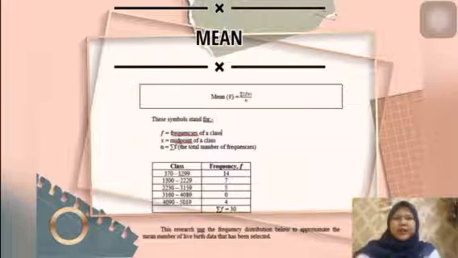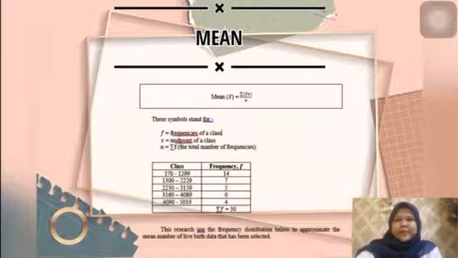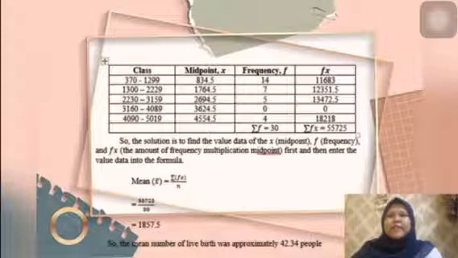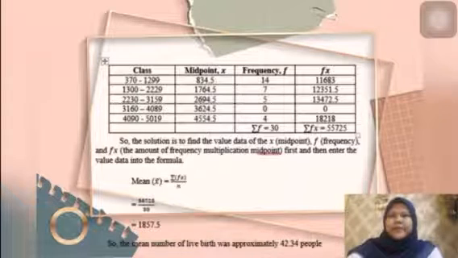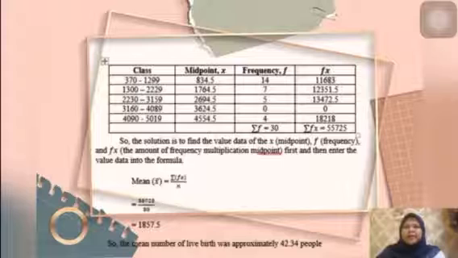For measures of central tendency, there are 3 main measures. We will start with the mean first. For the mean, firstly, we must have a table of class and frequency, which can be from our data selection. For the formula, x-bar equals the sum of fx divided by n. f is the frequency of data, x is the midpoint of a class, and n is the total of the frequency.